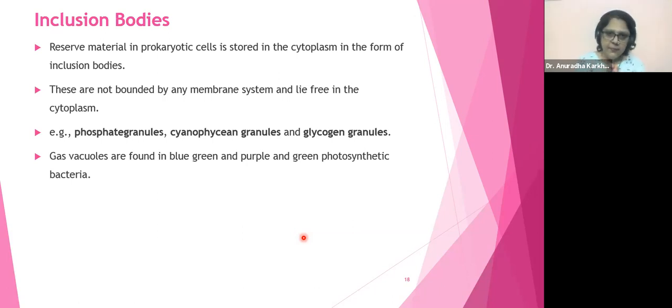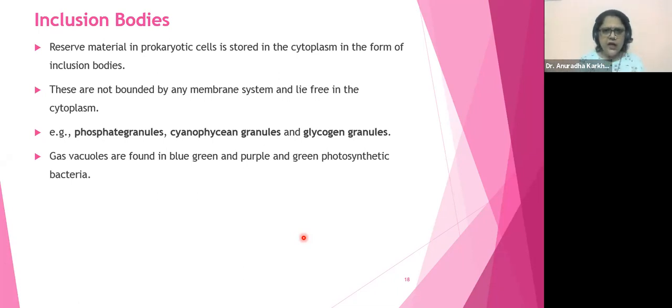If you see, the inclusion bodies can be broadly classified into three parts. One is your food. Glycogen granules are storage of food. Phosphate granules and cyanophycean granules come under the category of inorganic material. And the third type of inclusion bodies includes gas vacuoles. These gas vacuoles help in maintaining buoyancy.